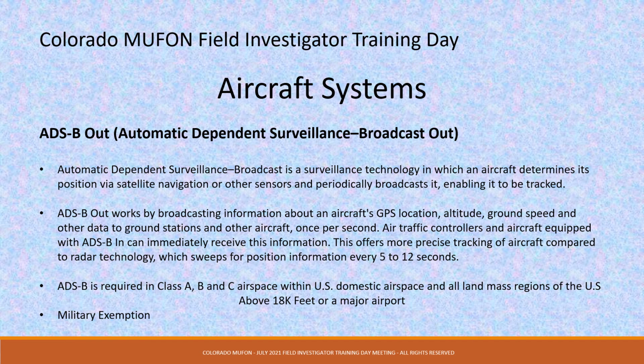ADS-B out works by broadcasting information about an aircraft's GPS location, altitude, ground speed, and other data to ground stations and other aircraft once per second. Air traffic controllers and aircraft equipped with ADS-B in can immediately receive this information. This offers more precise tracking of aircraft compared to radar technology, which sweeps for position information every 5 to 12 seconds.